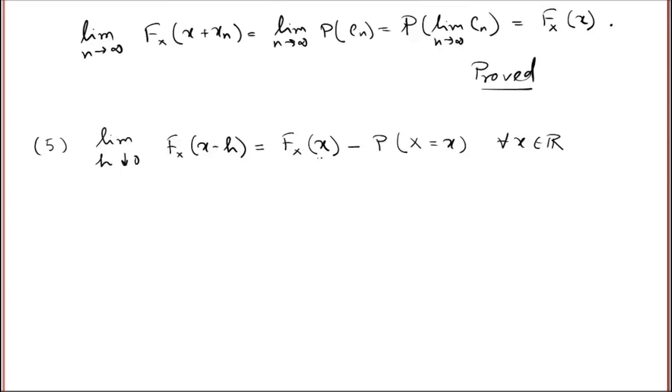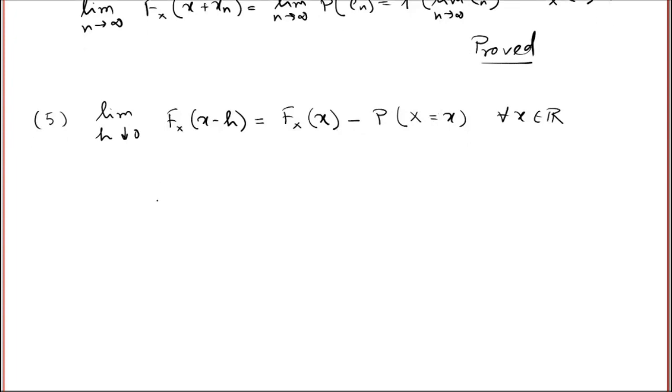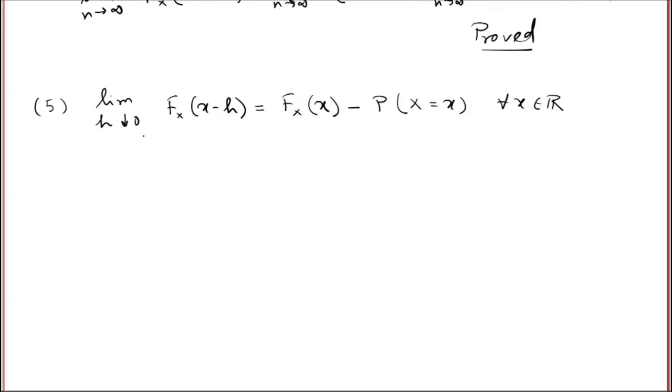Now, if the distribution function is left continuous, that means the distribution function is continuous at the point x. So, if the probability that X equals x is 0, then the distribution function is continuous at the point x. If the probability that X equals x is strictly greater than 0, the distribution function is discontinuous at the point x. Okay, let us try to prove this. The proof is again in a similar fashion as before.